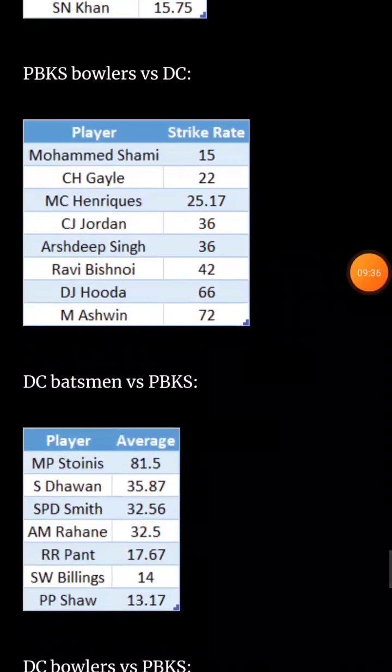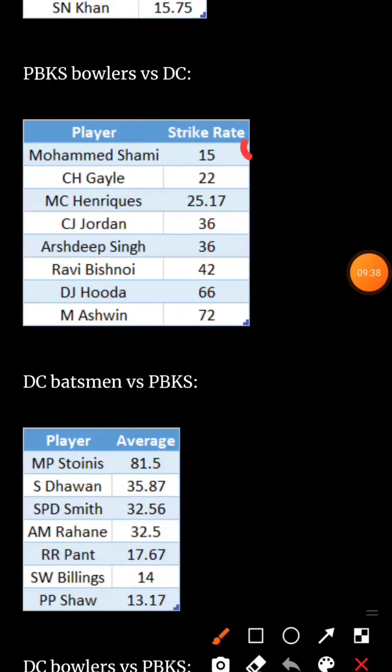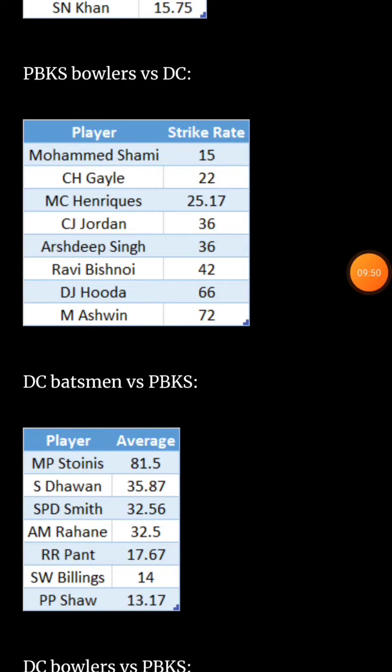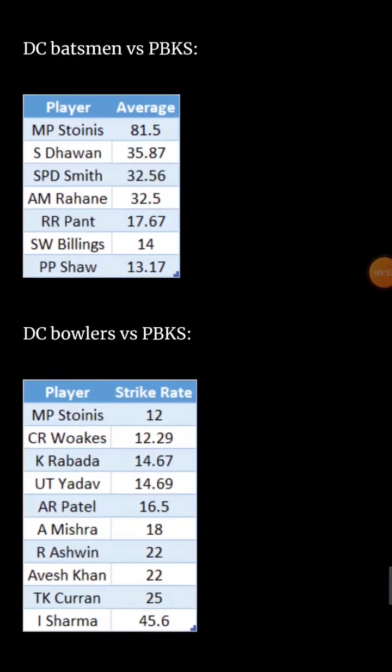And Punjab Kings bowlers, guys. Shami has a very good bowling record against DC. He takes wickets in every 15 balls. Gayle, I don't think is going to bowl. Other than that, no other bowler has a very good record. Maybe record will improve in this game. Let's talk about the DC batsman against Punjab Kings.